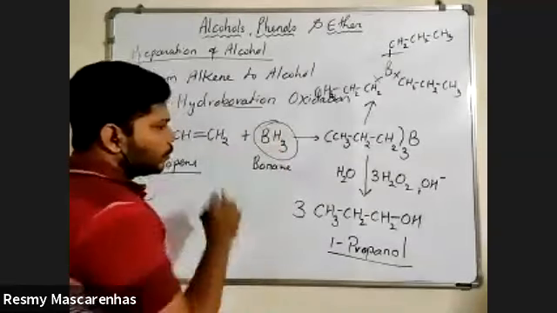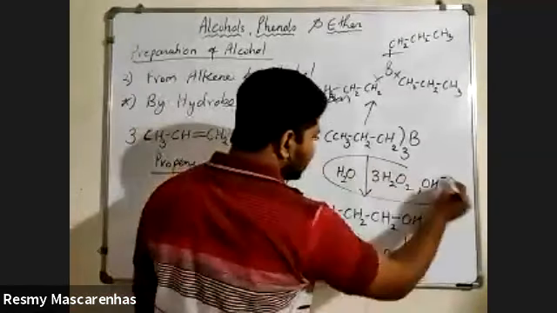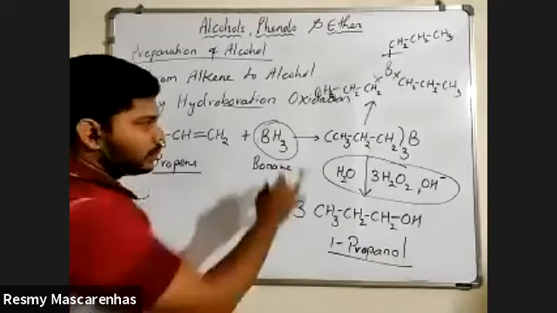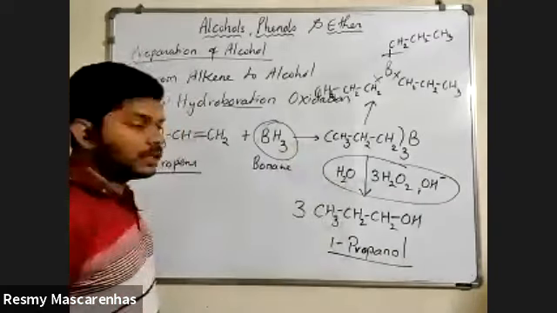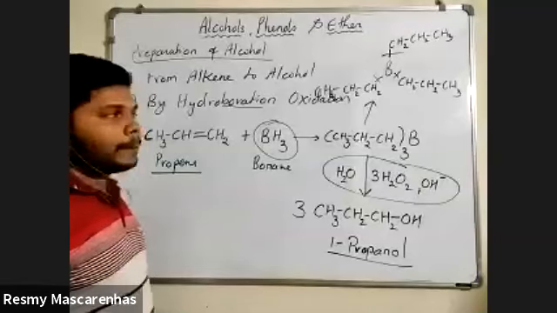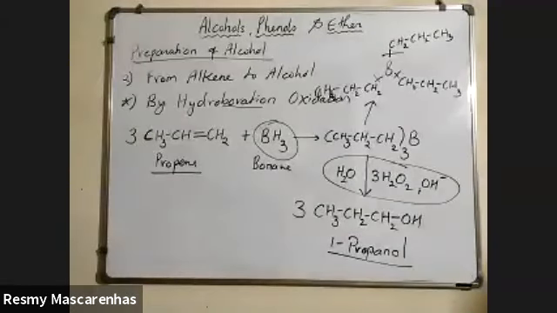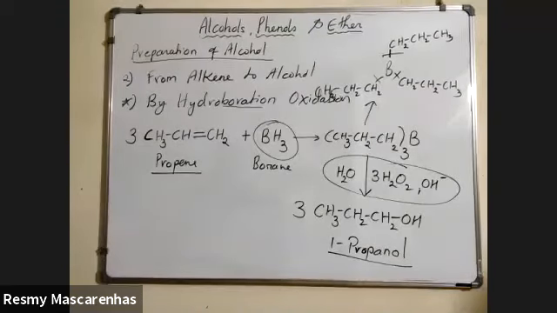So what you need to remember is that this is a borane and this second part is the reagent. These are the 2 reagents we are using in this reaction. The name of the reaction is the hydroboration oxidation reaction.